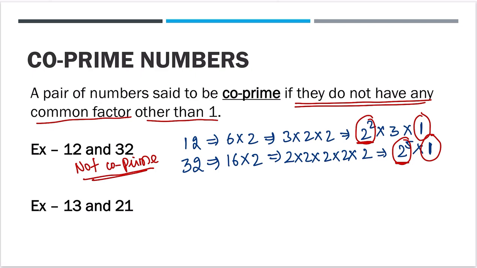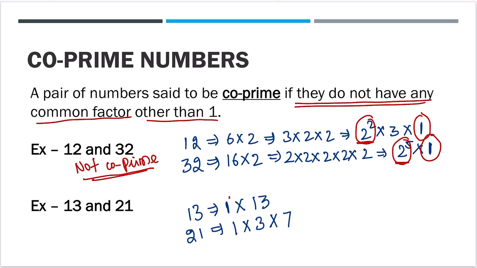And now coming to 13 and 21. 13 is given to you, 21 is given to you. You can do common factorization: 13 is 1 into 13, and 21 is 1 into 3 into 7. I hope this is clear. 1 into 13 and 1 into 3 into 7.